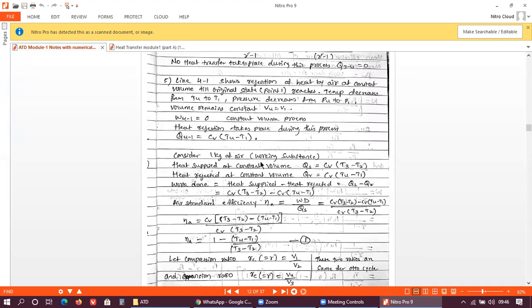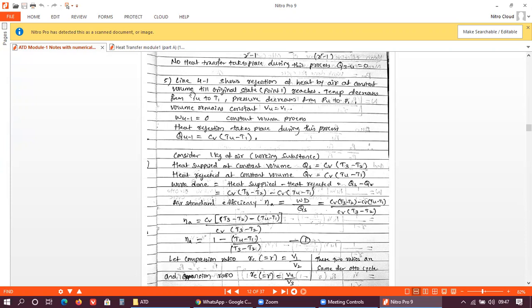Now we'll discuss this part. This line 4 to 1 shows rejection of heat by air at constant volume. So what actually happens in an engine during this process? Whatever burnt gases are there after the expansion process have to be taken out during the exhaust process. Exhaust process में क्या होता है? जो भी air fuel mixture रहता है, it has to be taken out from the exhaust valve. It has to be expelled out of the exhaust valve.